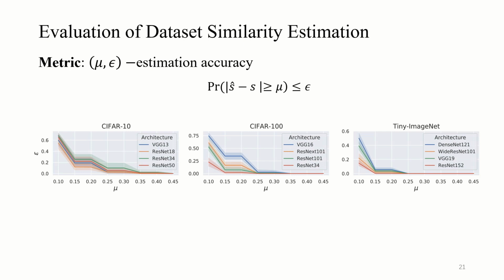Our lookup table-based results on tested model architectures are shown in the 3 figures below. Notice that on datasets with fewer classes, like CIFAR-10, the estimation is less accurate than on datasets with many classes, like CIFAR-100 and Tiny ImageNet. We suspect the reason is that the model output differences are easier to discriminate on data with numerous classes.